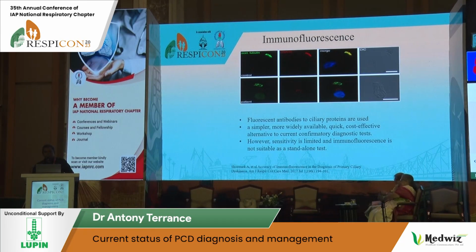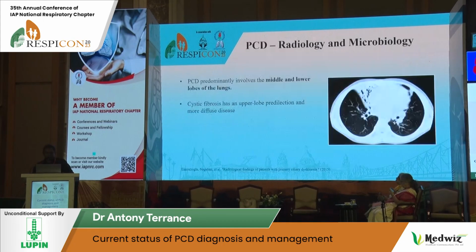And immunofluorescence is very promising. You use immunofluorescent antibodies against ciliary proteins, and there are antibodies against important ciliary proteins, so you can identify ciliary defects by immunofluorescence. It's going to be an alternative to electron microscopy, especially in resource-limited settings. Immunofluorescence microscopy is available in many places, it won't take much time, and it's not as expensive as electron microscopy. But it's not a very sensitive test; it's an add-on test.